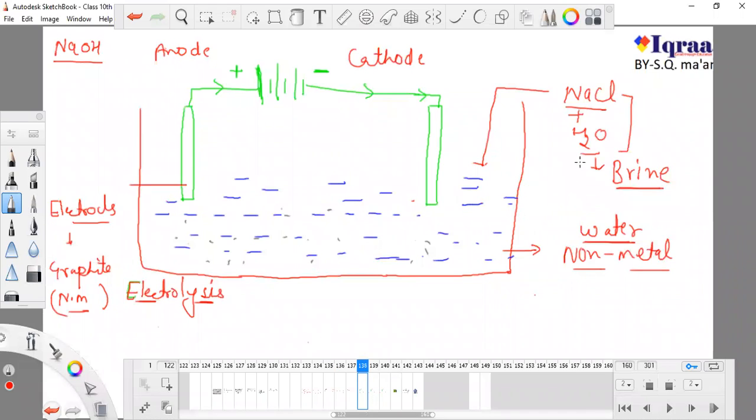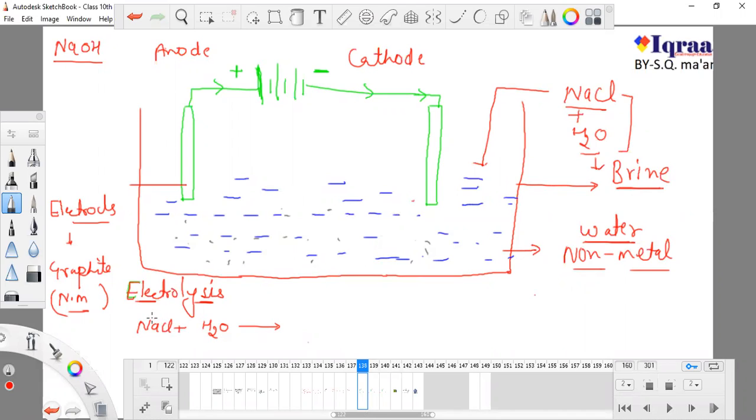So we use NaCl and H2O, and this mixture of NaCl and H2O is now known as brine. Okay, now what would happen if I add this NaCl to water? Did you remember dissociation? Some of you asked me what is dissociation.